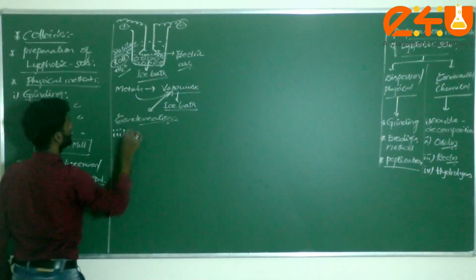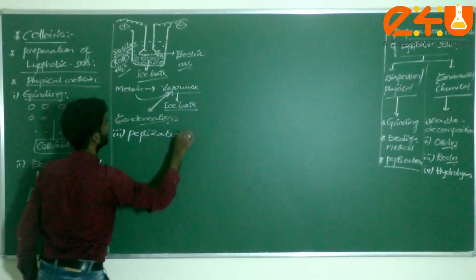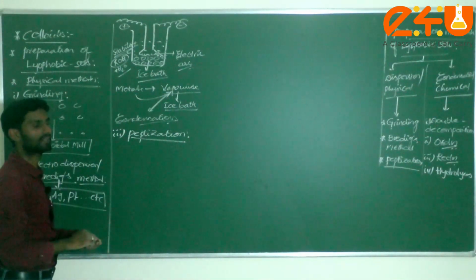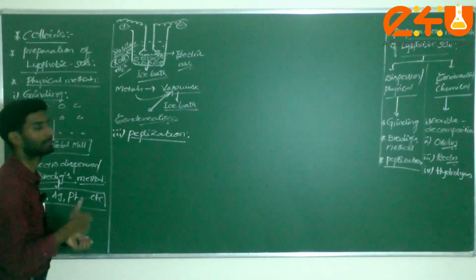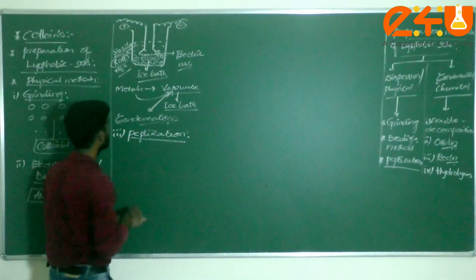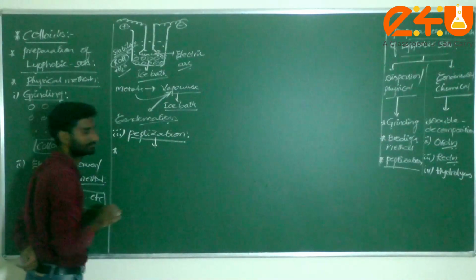And the third one, which is very important, is peptization. Peptization, dear students, is a term we also use in biology, where we have peptides. Now, what is the general definition of peptization?